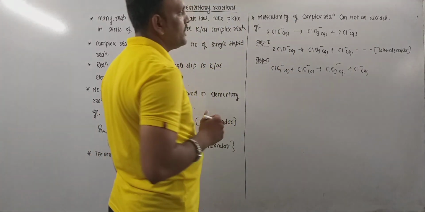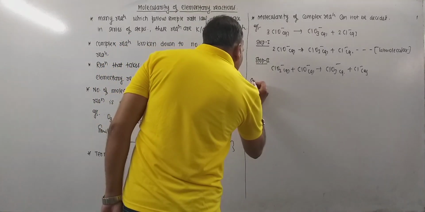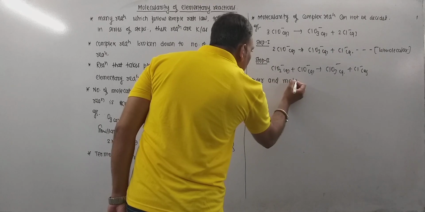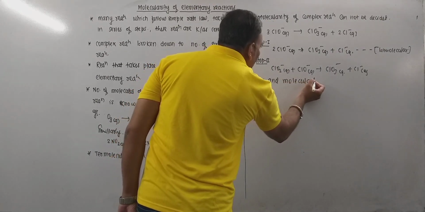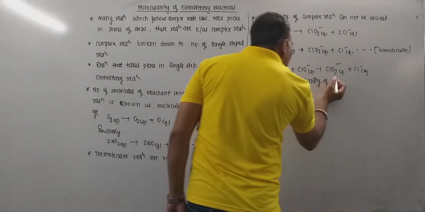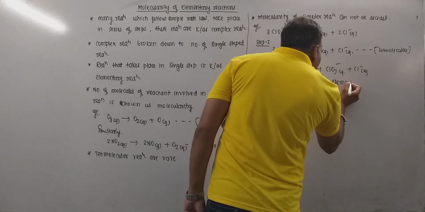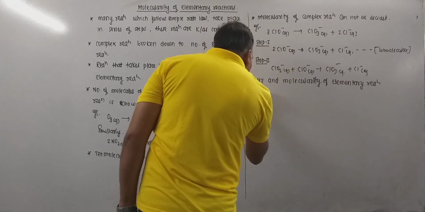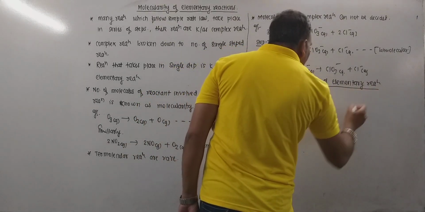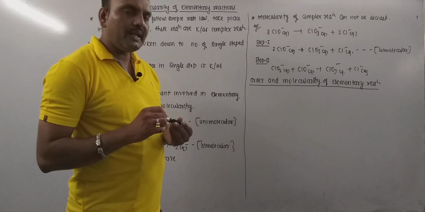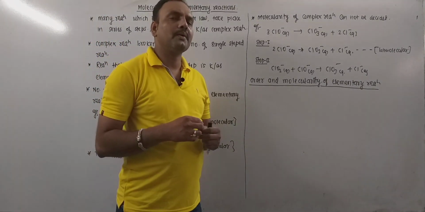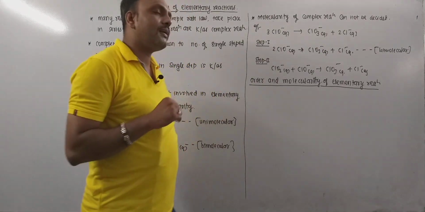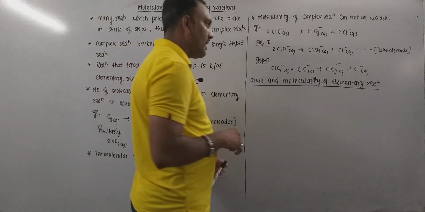Now very important thing is order and molecularity of elementary reactions. Now most of the elementary reactions have the same order and molecularity, but one can't say it in a single word. Why? Because remember, order is experimentally determined.